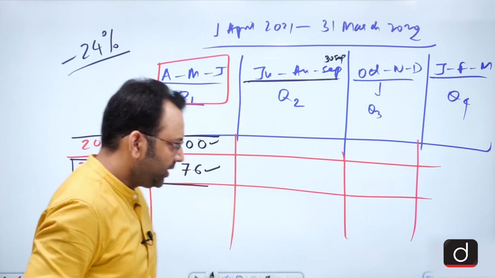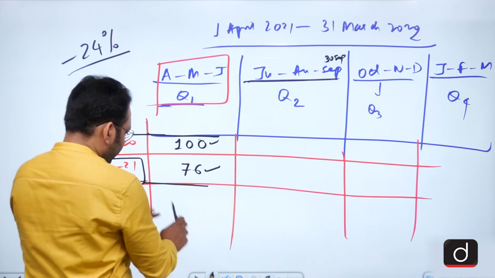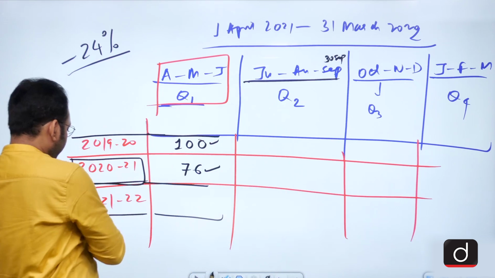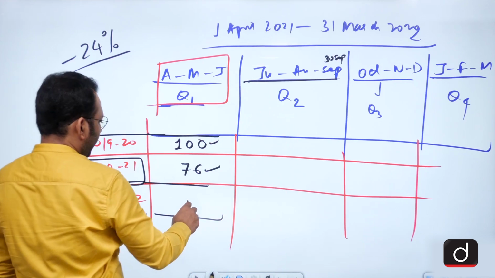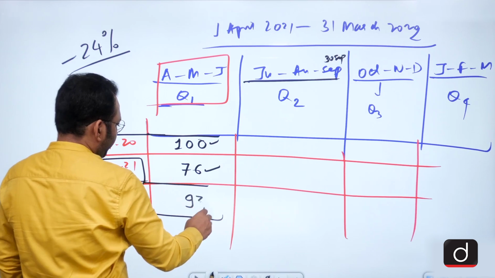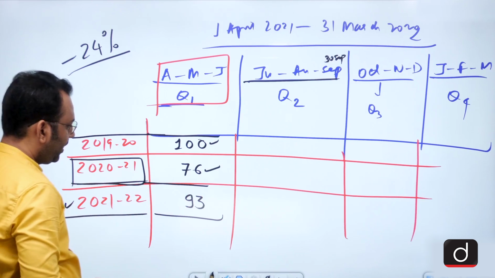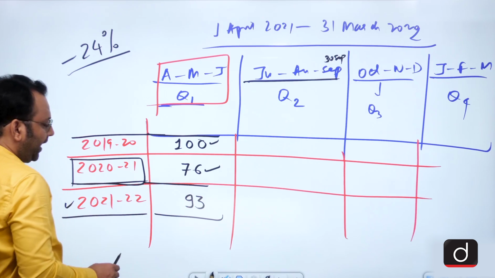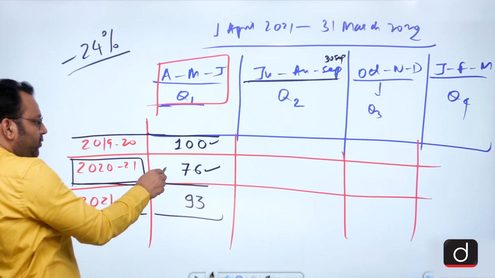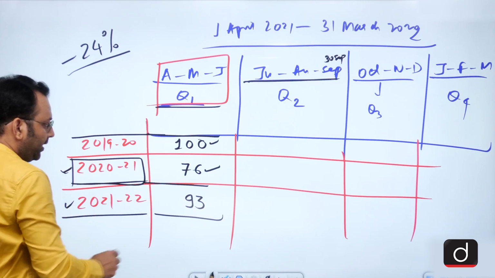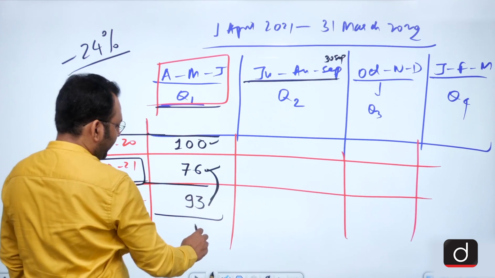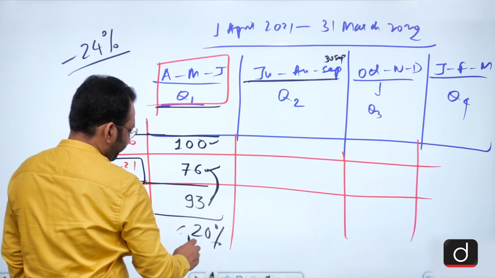It means, suppose the GDP for this year's first quarter is, for example, say 93 rupees. So we can say that as compared to the same quarter of the previous year, the change is more than 20%.